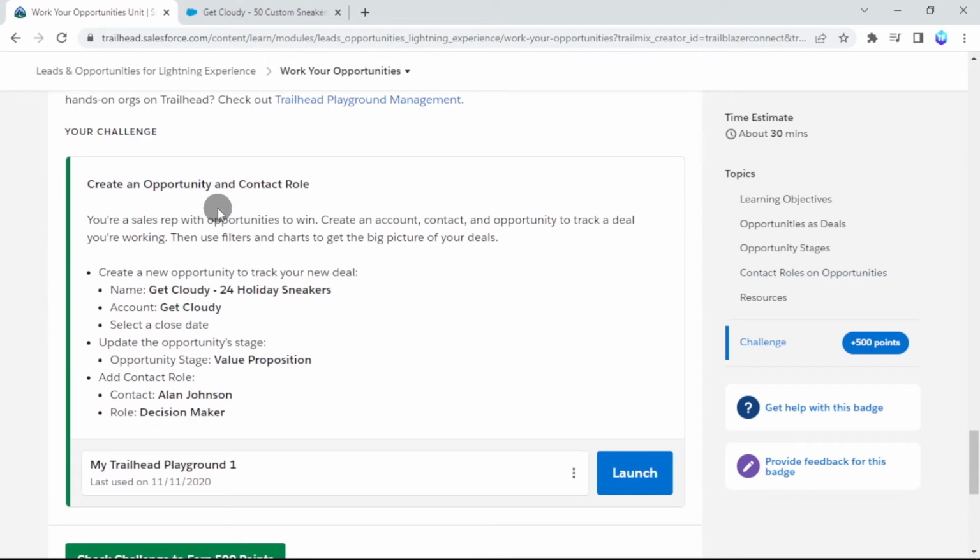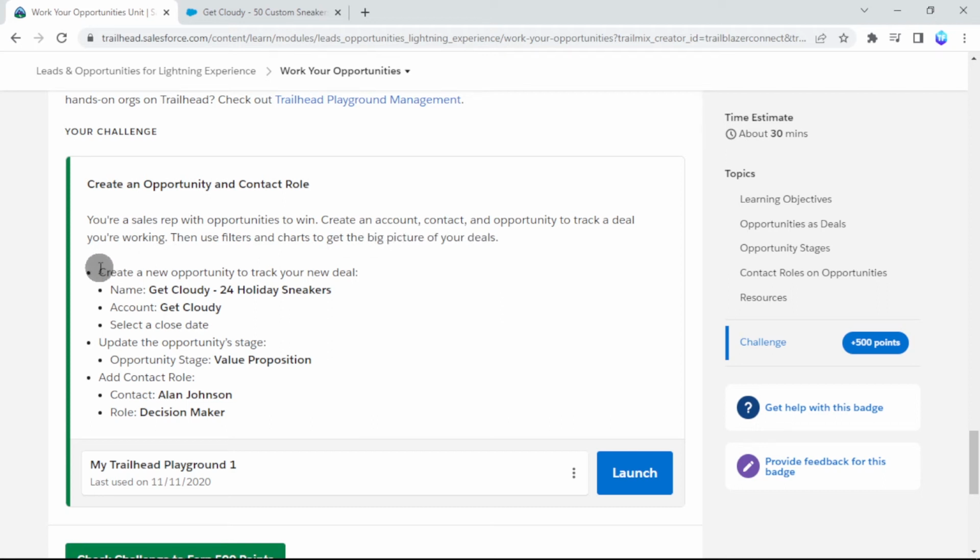The given challenge is to create an opportunity and contact role. You're a sales rep with opportunities to win. Create an account, contact, and an opportunity to track a deal you're working, then use filters and charts to get the big picture of your deals.